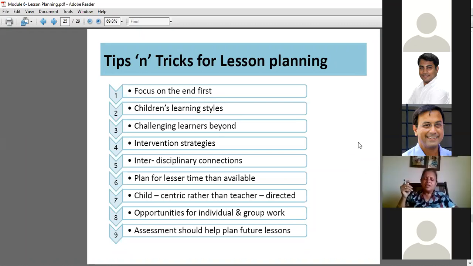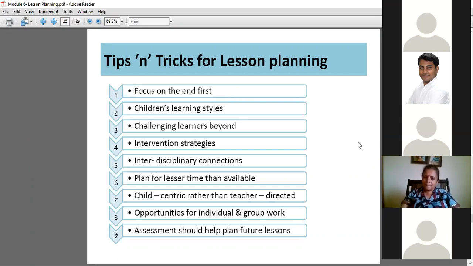We have to make subjects, means teaching, in a way that the subjects are interrelated. We have to make connections.